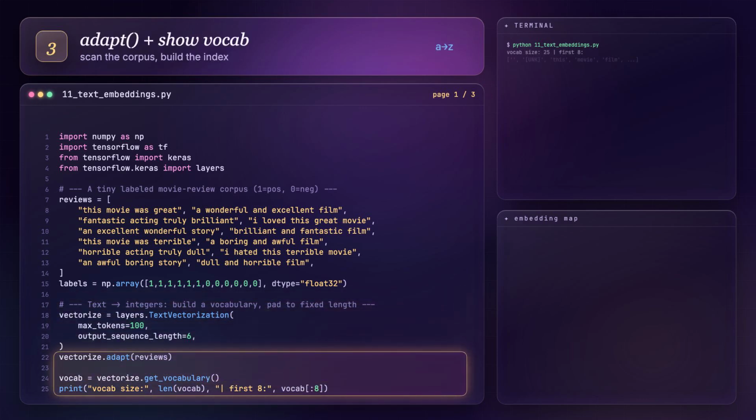Adapt is the learning step for the vocabulary, not the model. It walks the corpus, counts, and builds the word to index table. Then we print the vocab. Index 0 is padding, index 1 is the out of vocabulary bucket, and real words start at 2. Sorted most frequent first. Our tiny corpus only has 25 entries total.